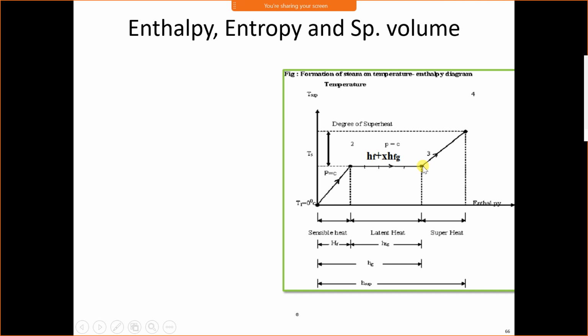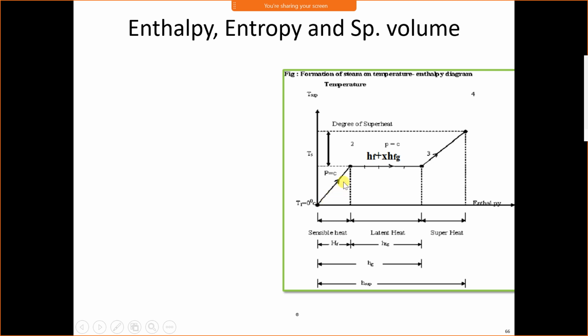Once the water is converted into saturated vapor, its temperature can be increased further, and the increment in temperature is called the superheated temperature. Here it is subcooled water at 0 degrees Celsius. It is saturated water at 100 degrees Celsius. It is saturated vapor at 100 degrees Celsius, and consider this as superheated vapor, superheated steam at say 120 degrees Celsius. Any temperature above saturated temperature is called a superheated temperature.